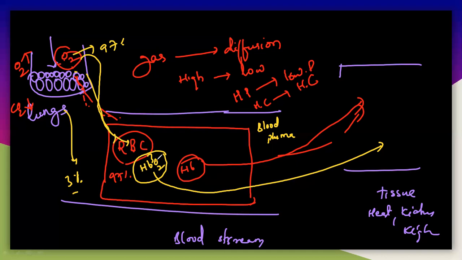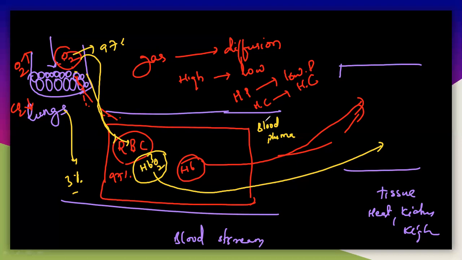There is a lot of process here, but you have to understand one thing: the oxygen is coming from the lungs because of the high pressure region of the lungs. In the RBC there is no oxygen, so oxygen will flow from the lungs to the bloodstream. 97% of the oxygen is accepted by the RBC, and 3% moves towards the blood plasma.